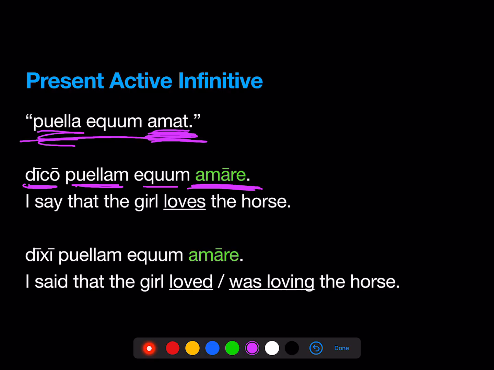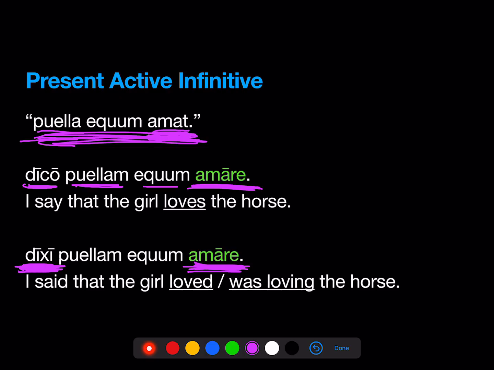If we change the verb, and this is the new thing in this chapter, if we change the verb of saying or believing or thinking to a different tense, we don't have to change the tense of the infinitive, right? The original statement was the girl loves the horse. The loving is happening at the same time as the saying. So even if we cast that into past time, the loving is happening the same time as the saying.